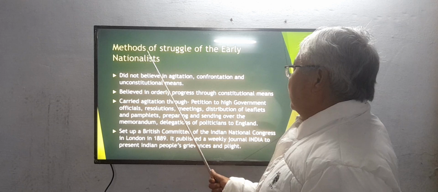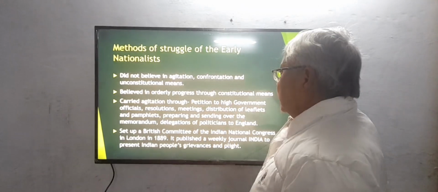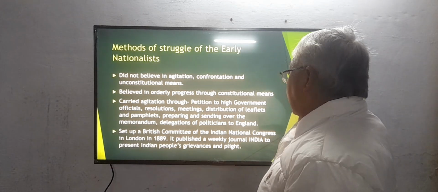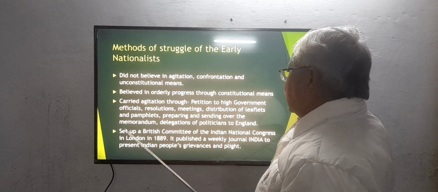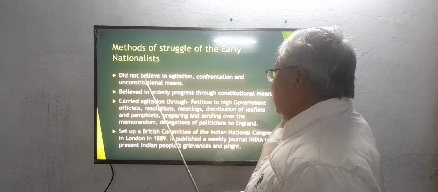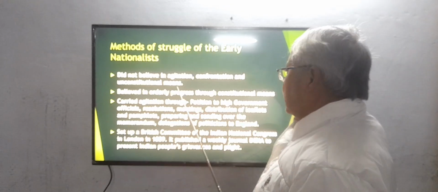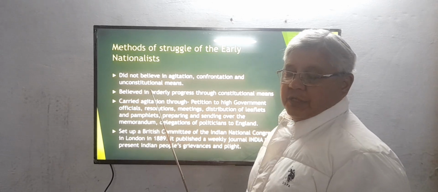Next comes the methods of struggle of the early nationalists. So what were the methods they followed? They did not believe in agitation, confrontation and unconstitutional means.